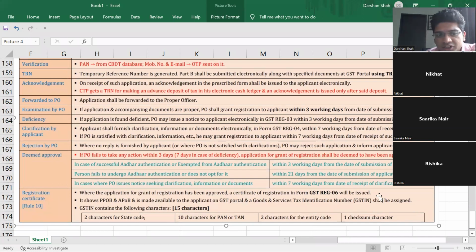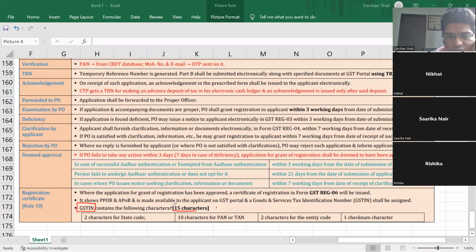With this registration certificate you will get a GSTIN. This will be your permanent GST number, and you will have to compulsorily mention this GSTIN on the tax invoice. If your tax invoice does not have GSTIN, it is not a valid tax invoice.